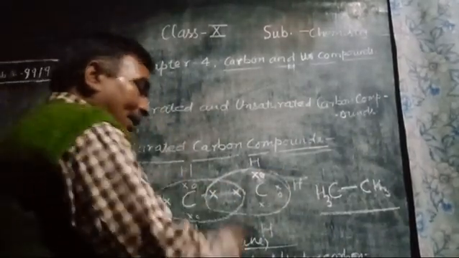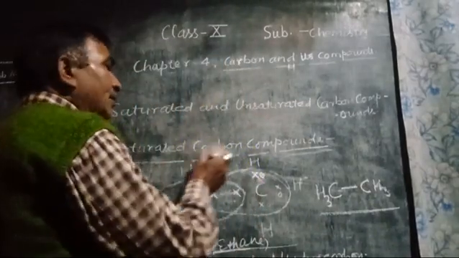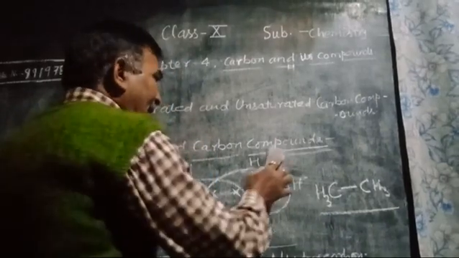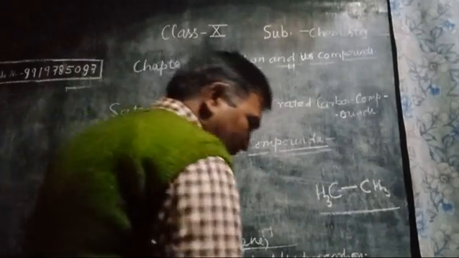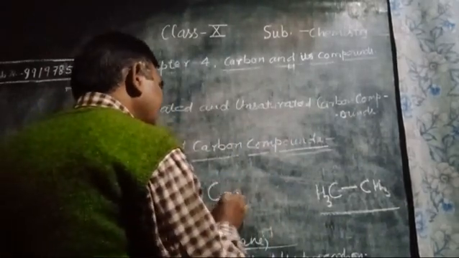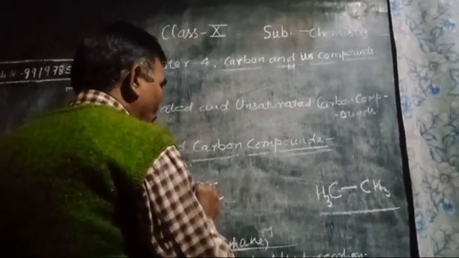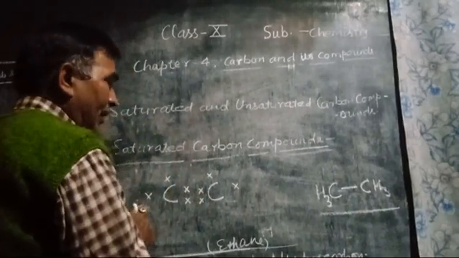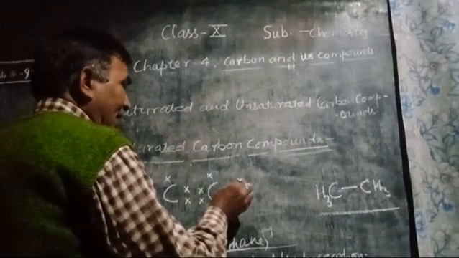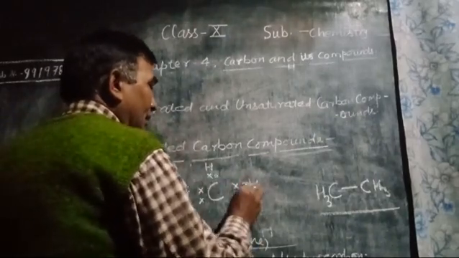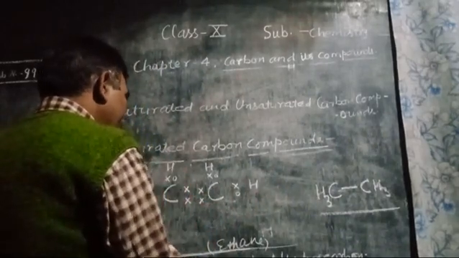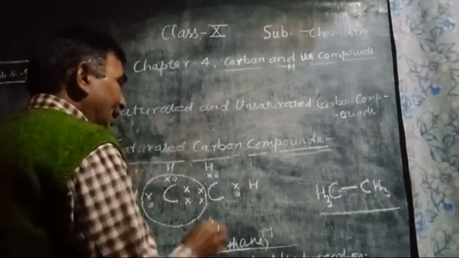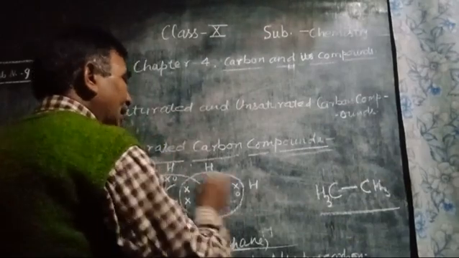If hydrogen atoms are lost, two hydrogen atoms, or more, four hydrogen atoms are lost, then for completion of their octet, the elements take part in bond formation by sharing 2 and 2 electrons, 4 electrons of this carbon, 4 electrons of this carbon. 2 and 2 electrons take part in bond formation because, due to lack of hydrogen atoms, for completion of 8 electrons, 2 electrons of carbon take part in bond formation, like this one.